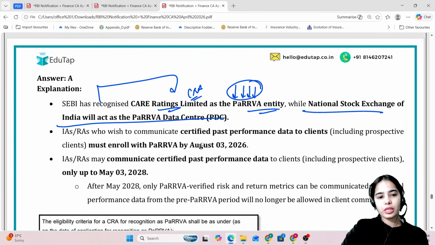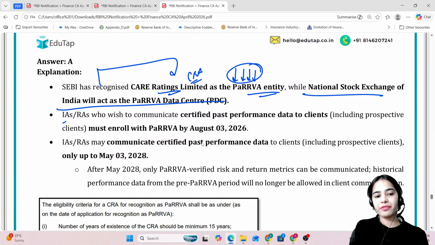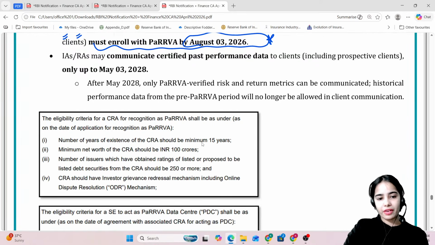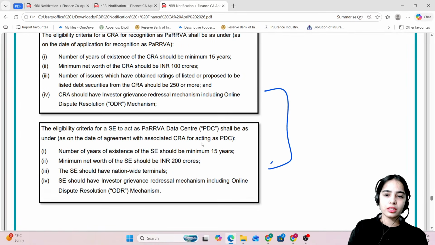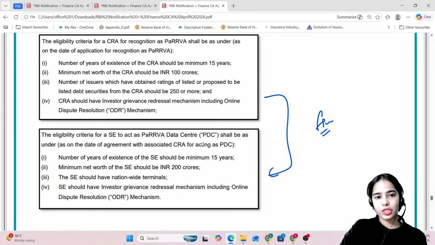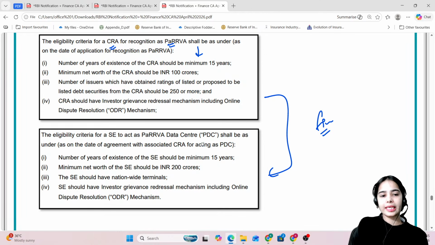Now the IAs and the RAs, the investment advisors and research analysts, must enroll with Parva by August 3, 2026, and the rest we have discussed in the Finance 360-degree session. So remember to go through the Finance 360-degree session or just read through it. You will be able to understand it. Nothing much is given here. A credit rating agency can become the Parva if they follow these guidelines, and a stock exchange can become the Parva data center if these guidelines are followed.